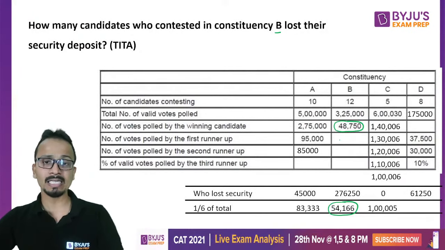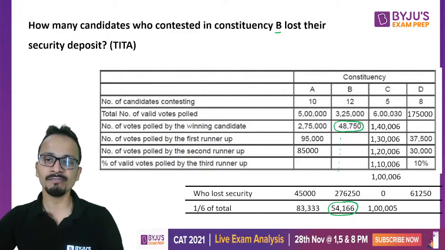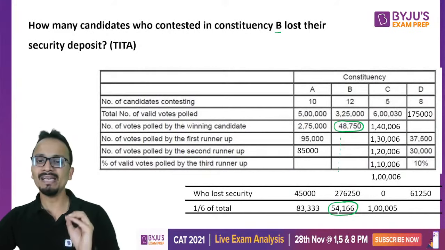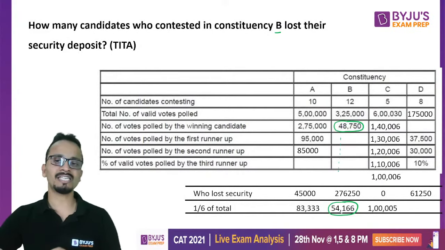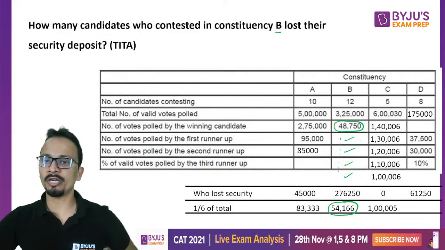So all the candidates below this winning candidate will secure fewer than 48,750 votes, and hence their number of votes will be less than 54,166, and all the remaining candidates below the winner will lose their security deposits.